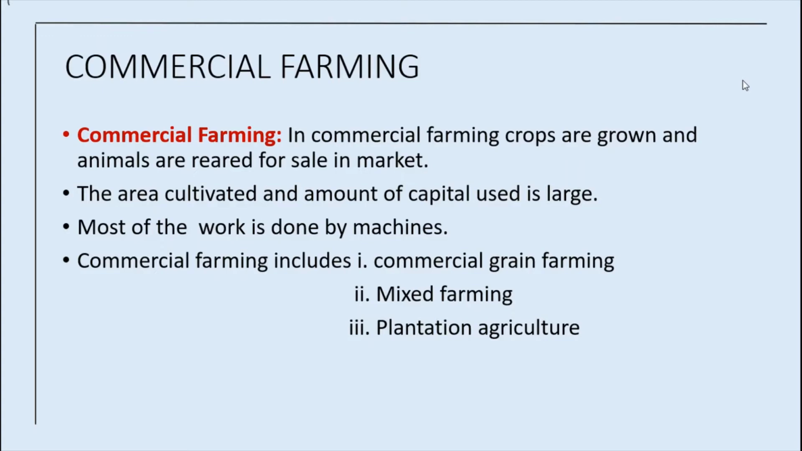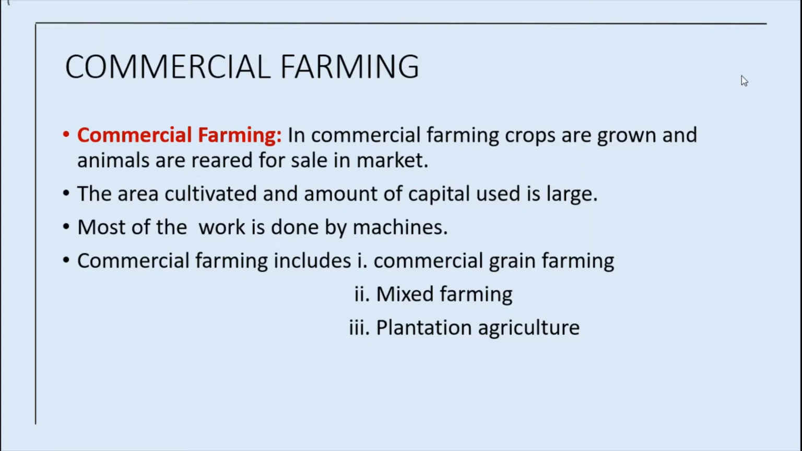Of course, it will be large only because, imagine, for 1 hectare if we spend 20,000, for 100 acres or 60 acres or 70 acres, how much amount we have to spend, right? So, of course, the capital will be high. And most of the work is done by machines. Yes, here works are done by machines, for example, spraying pesticides and insecticides, and also harvesting. Everything will be done by machines.